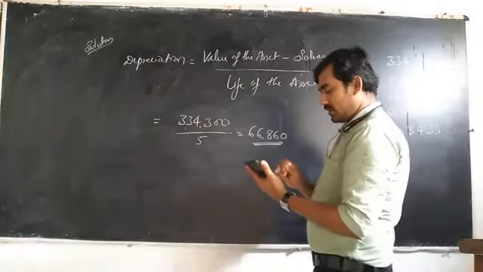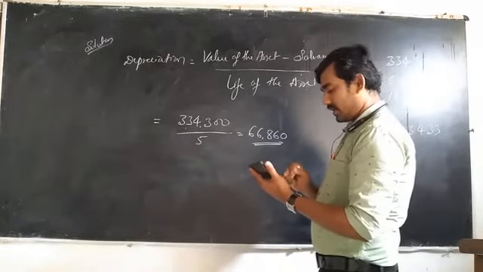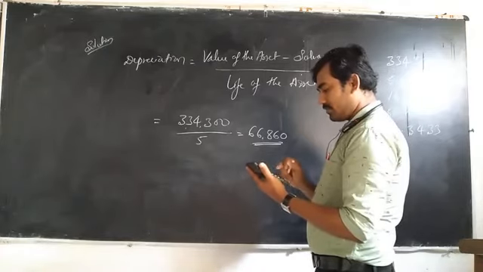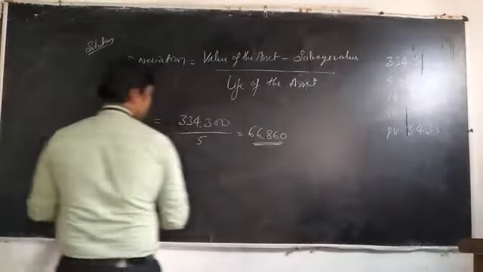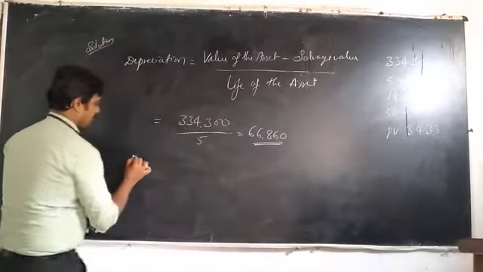I'm right? 3,34,300 divided by 5. Yes, 66,860. And so this is the depreciation.